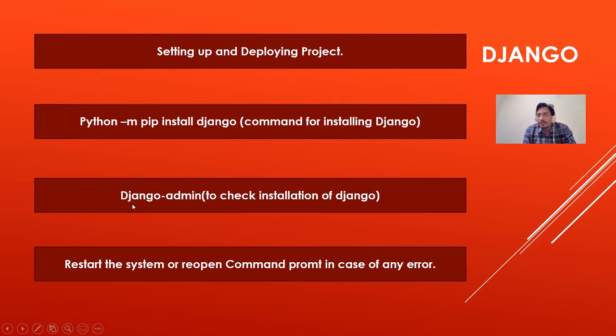Then if you think about checking all the features available with admin, you simply have to type django-admin, to check whether all the options available with the admin are visible when we type django-admin in the command prompt. When you face an error, when you are unable to see information related to Python or Django and the installation is not properly done, then you have to restart the system or reopen the command prompt. Then you will be able to complete your installation.